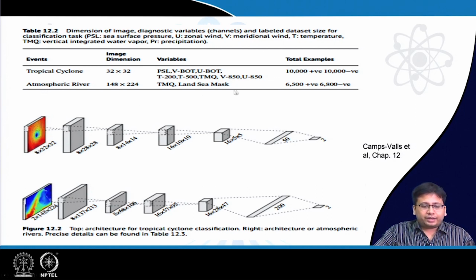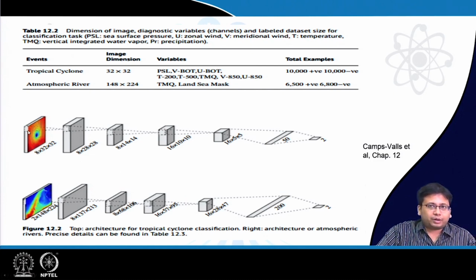atmospheric rivers. For this purpose, as I said, different extreme events manifest themselves in several variables. So these are the different variables they have considered: the sea level, the sea surface pressure, zonal wind, meridional wind, temperature, the vertically integrated water vapor, precipitation, etc. So the input is the spatial maps of all these variables.